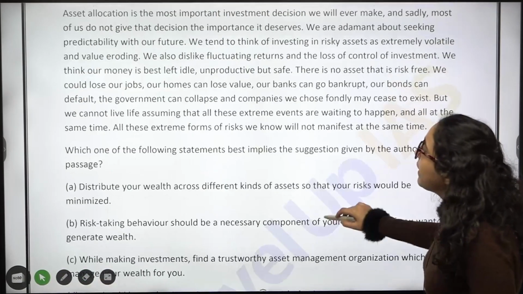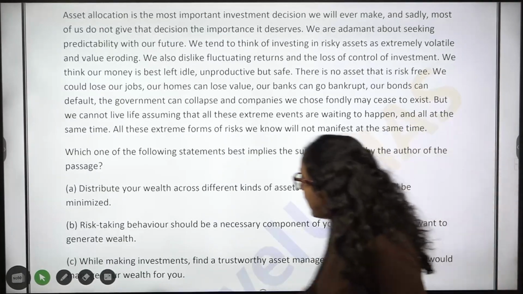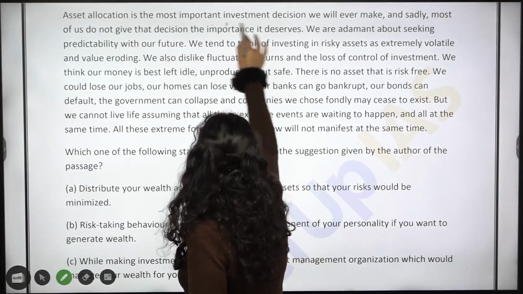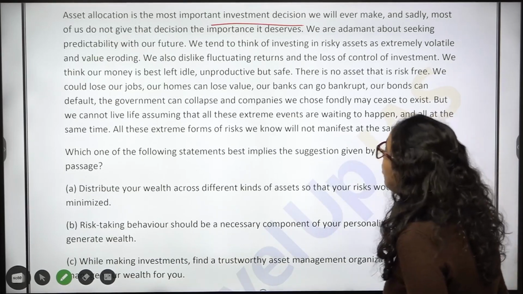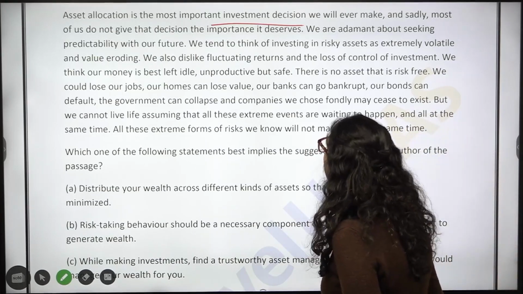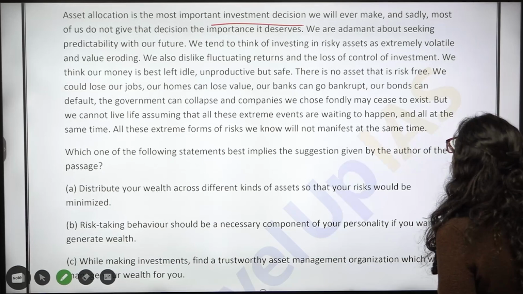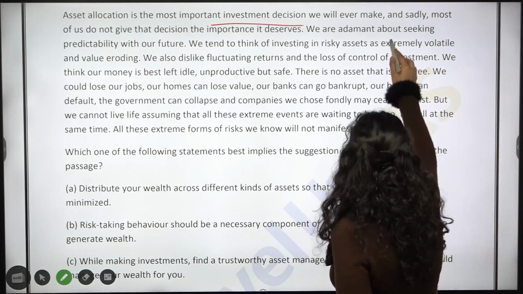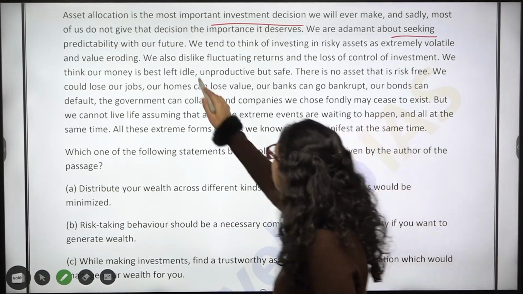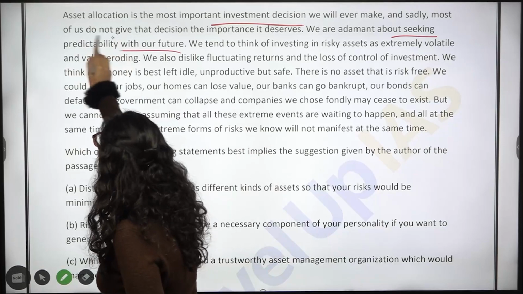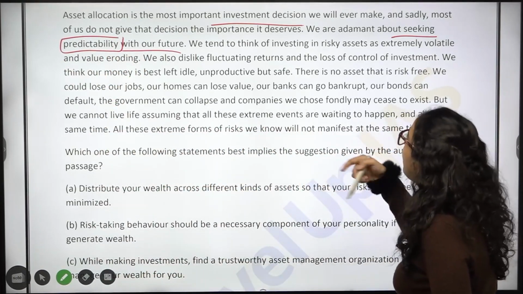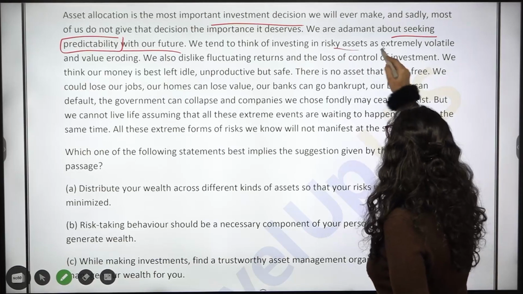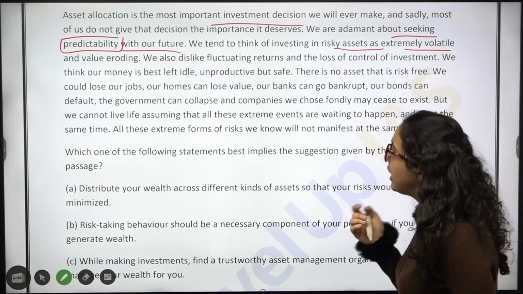Now, passage. Asset allocation is the most important investment decision we will ever make, and sadly, most of us do not give that decision the importance it deserves. We are adamant about seeking predictability with our future. Okay, we seek predictability with our future. We tend to think of investing in risky assets as extremely volatile and value eroding.